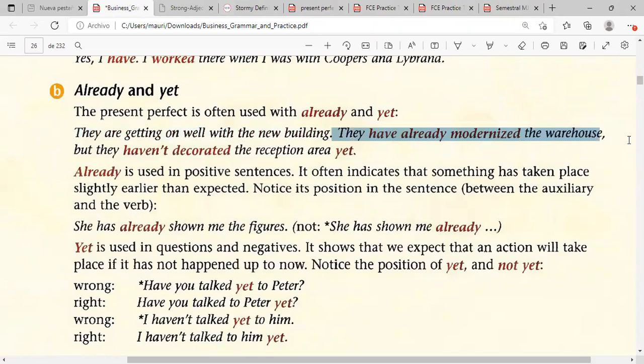Here we have the present perfect. They have already modernized the warehouse. Warehouse are all the things that you keep safe, like, I don't know, equipment of all kinds. So they have already modernized.